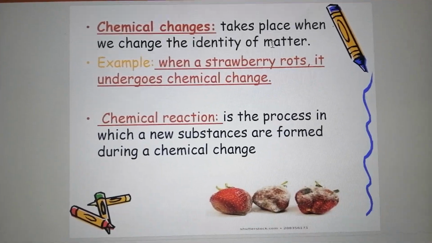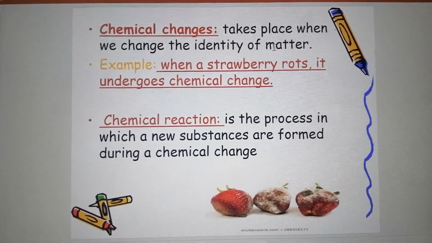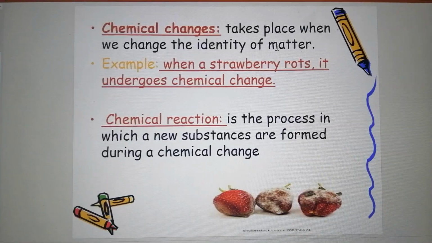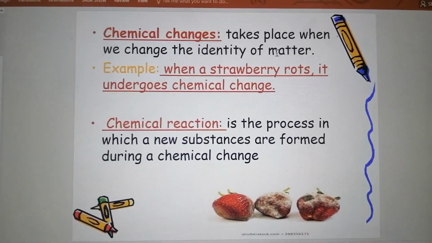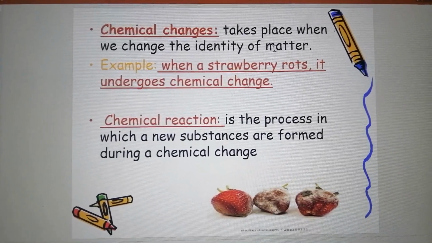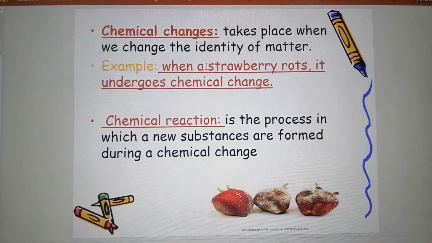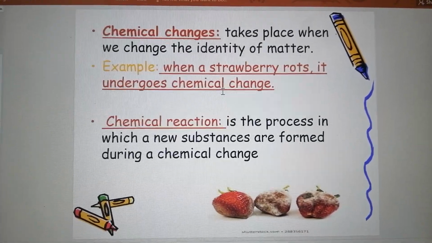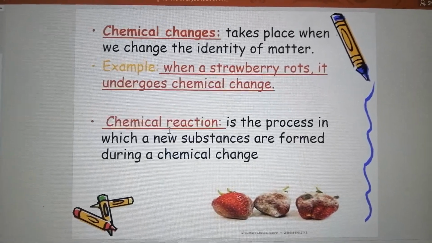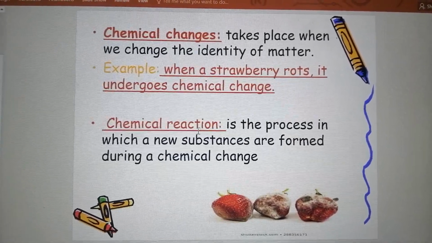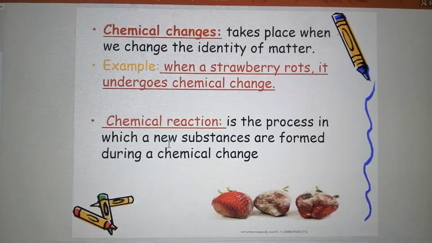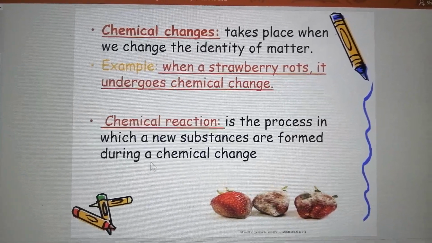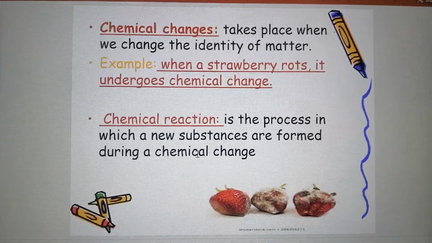So we have to change the identity to get a new substance or to make a chemical reaction or a chemical change. When a strawberry rots, it undergoes chemical change. Okay? What is the meaning of chemical reaction? It is the process in which a new substance is formed during a chemical change.